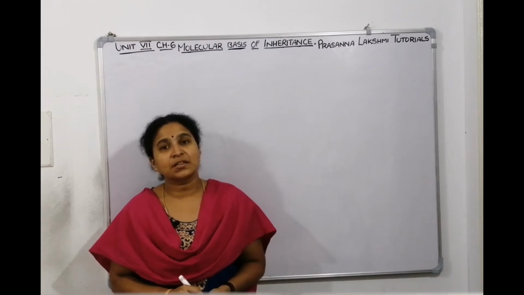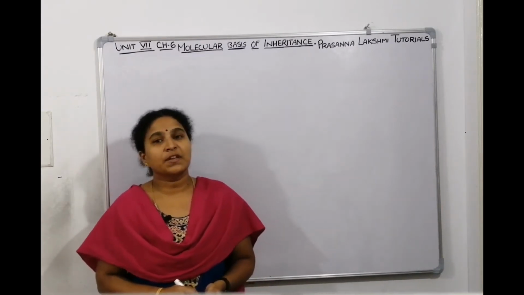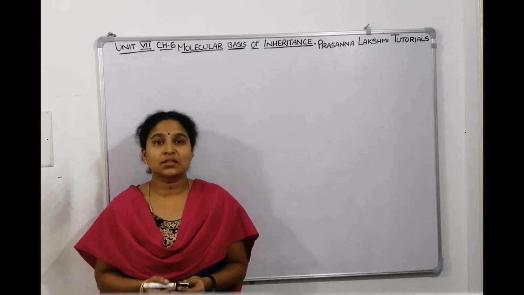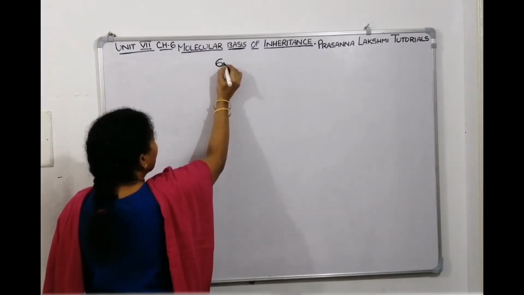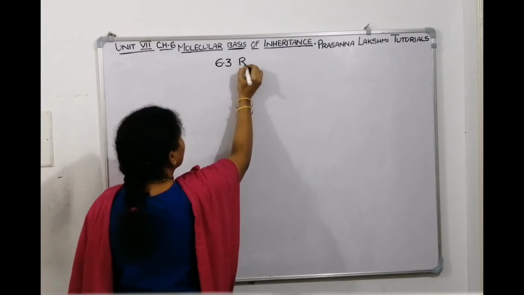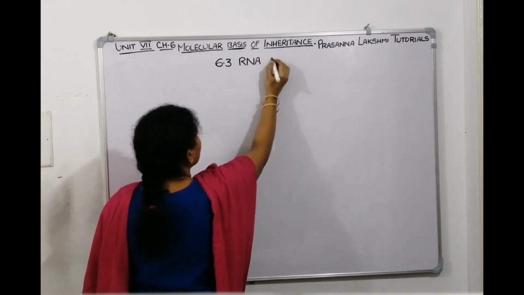Today's lecture, we will discuss the next topic in molecular basis of inheritance, that is 6.3. It is called RNA world. So, what is RNA world? We need to understand, right?